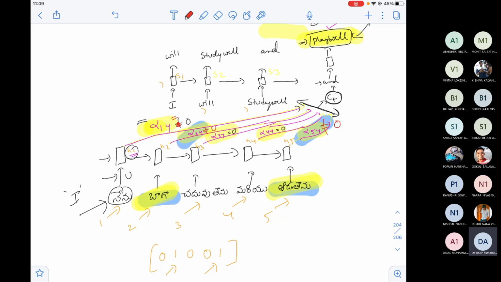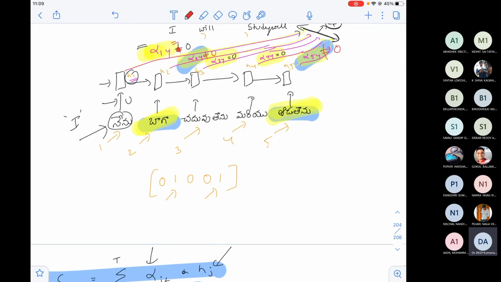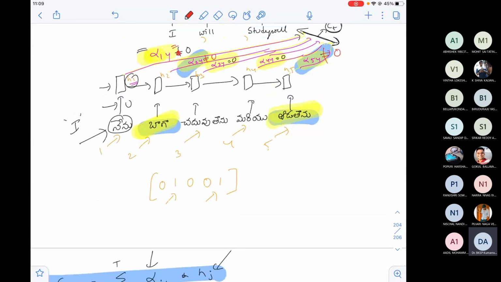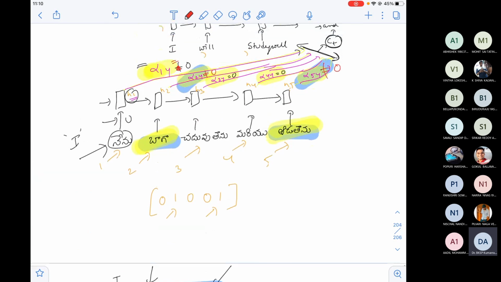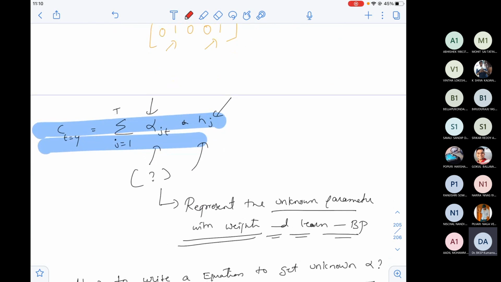But again, I am giving the alpha values. The system is not able to find out the alpha values. At the end of the day, I can't take every sentence in Telugu and say that this is important at this point, this is important at this point. There are infinitely many possible sentences. So instead, the notation that follows alpha is a more formal representation of my understanding. So let us use the same alpha.